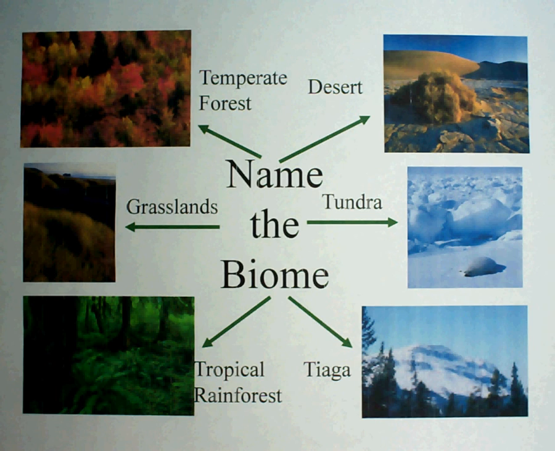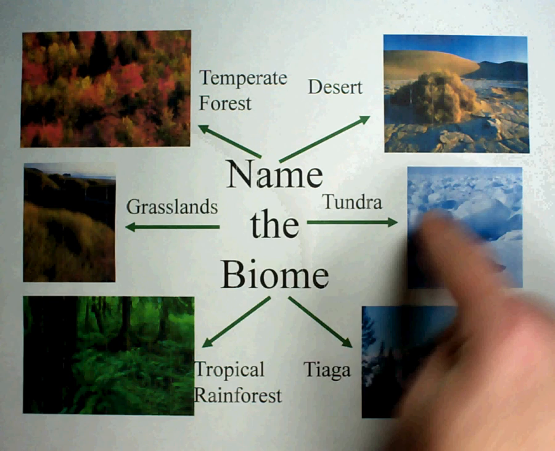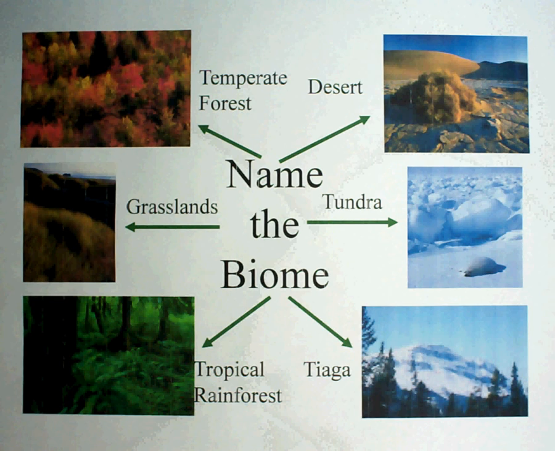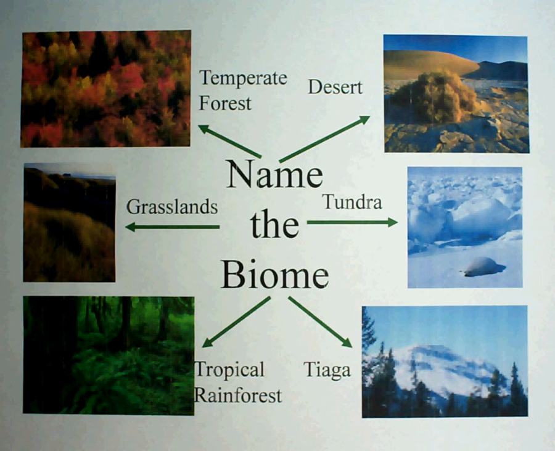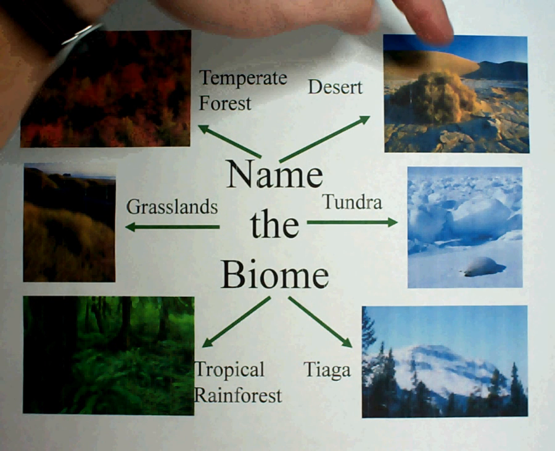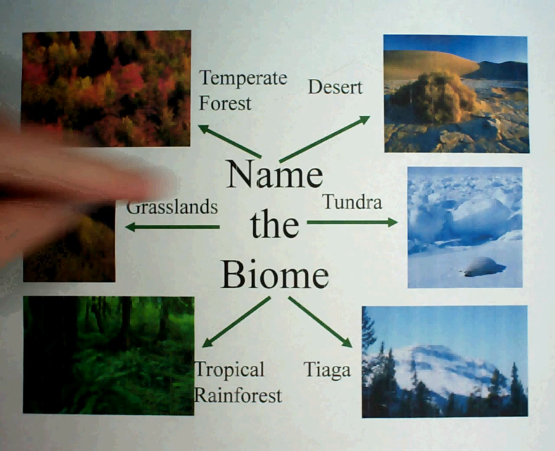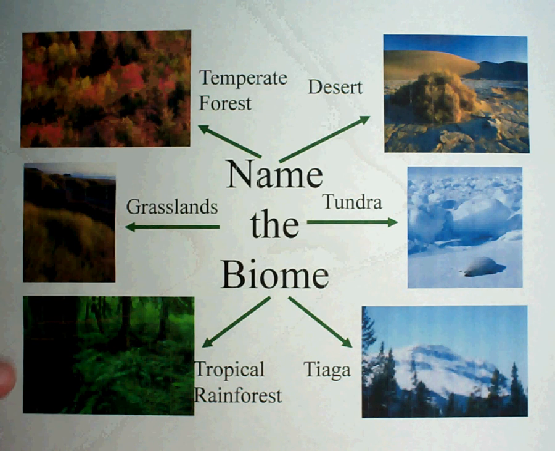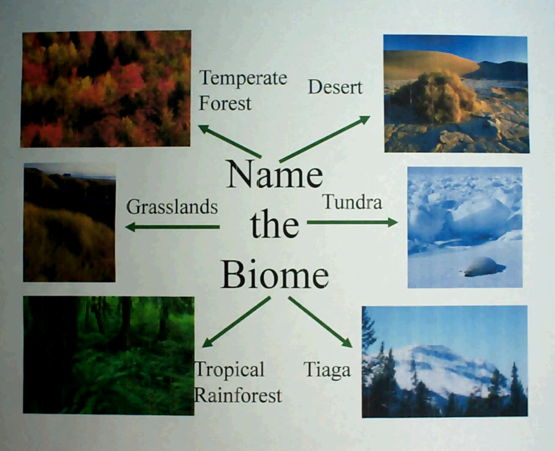All right, in this lesson we're going to talk about ecology and biomes. You'll notice from this first picture there are 1, 2, 3, 4, 5, 6 biomes in the world. These are the areas in which organisms can live. The temperate forest, the desert, grasslands, tundra, tropical rainforests, and the taiga.